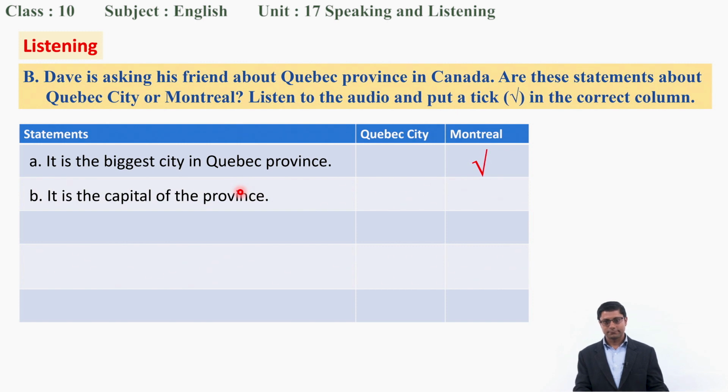Montreal is the capital of the province, right? Well, a lot of people think so because it's the biggest city, but it's not actually the capital. Quebec City is the capital.